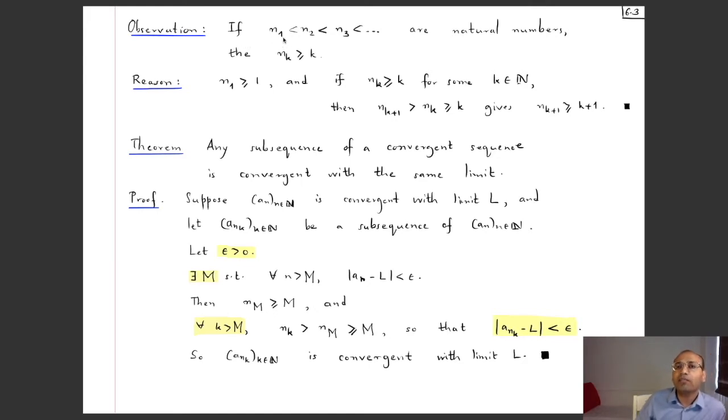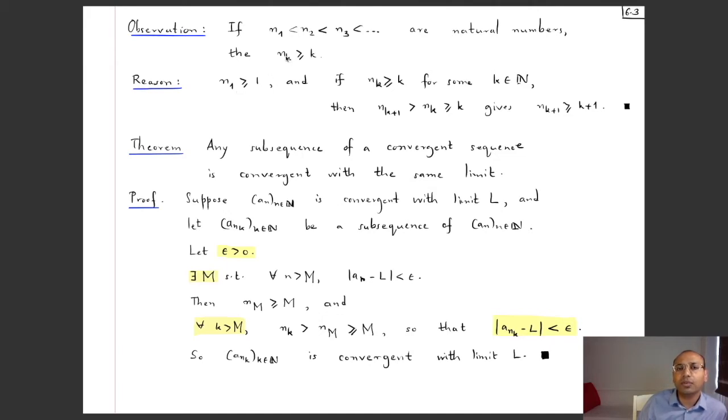Whenever you have an infinite list of strictly increasing natural numbers, n1 strictly less than n2, strictly less than n3, and so on, then in fact you have that the kth term is always bigger than or equal to k. So the kth natural number in this list of strictly increasing natural numbers is always at least as big as k. Okay, so let's prove that, and we can prove this result by induction on k.